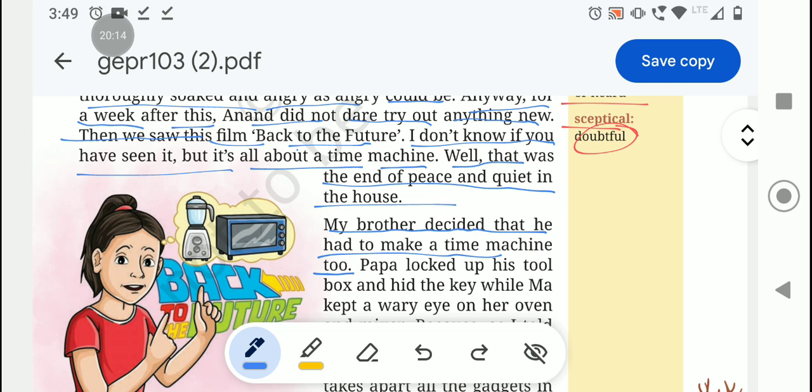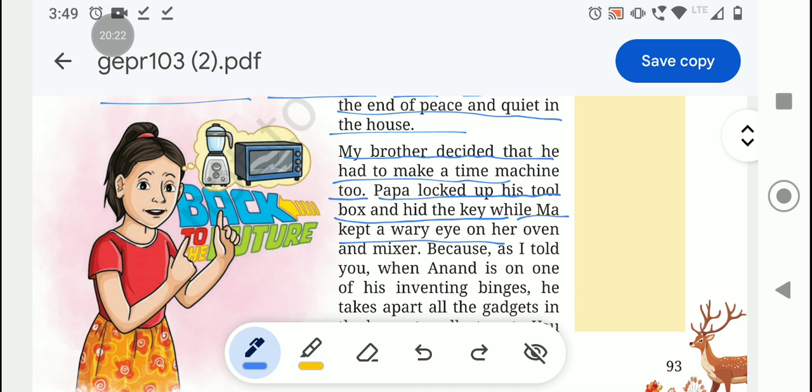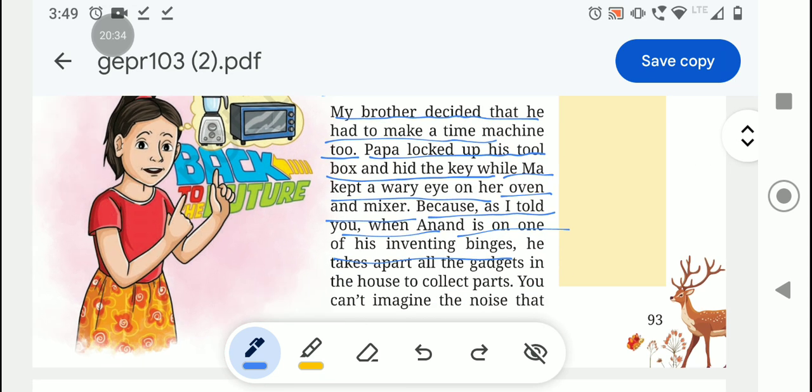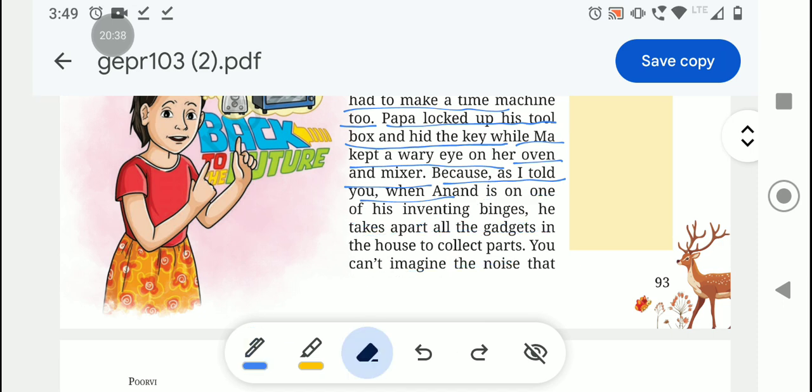Papa locked up his toolbox and hid the key while Mama kept a wary eye on her oven and mixer, because when Anand is on one of his inventing wings, he takes apart all the gadgets in the house to collect parts.